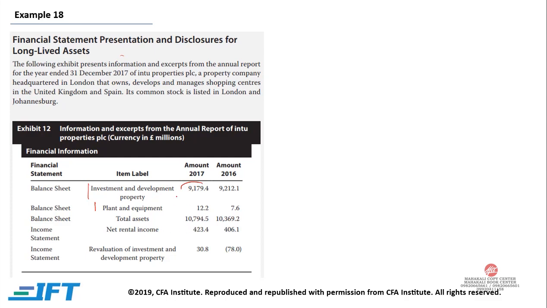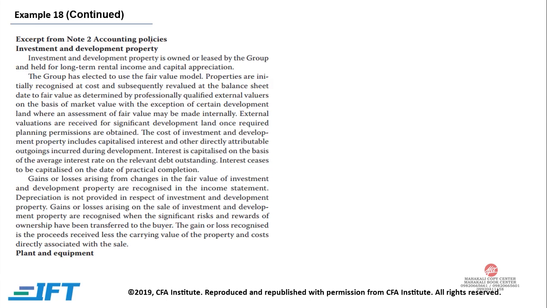Net rental income: from the shopping centers or whatever property they have, the rental income is coming. And revaluation of investment and development property. So we have revaluation, either the value of these properties is going up or down. Now, excerpt from note 2, accounting policies, investment and development property. Investment and development property is owned or leased by the group and held for long-term rental income and capital appreciation. So these are the two rationales why they are investing.